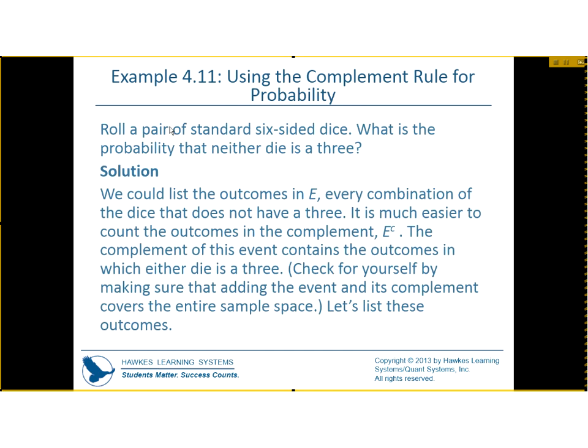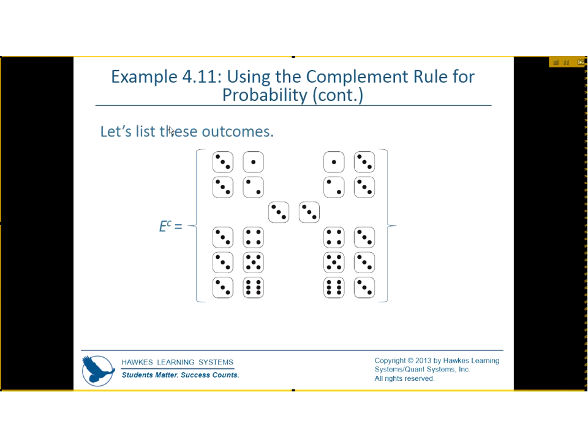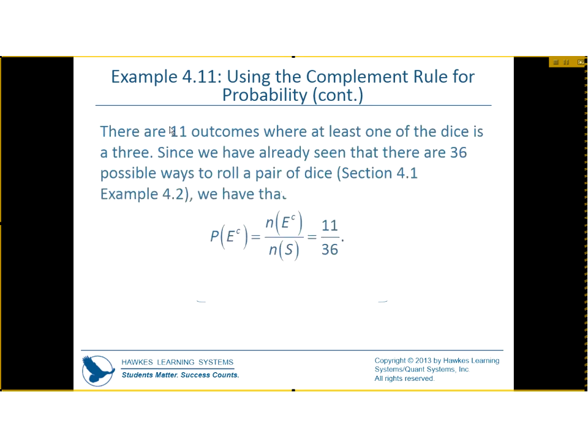Okay. Roll a pair of standard six-sided dice. What is the probability that neither die is a 3? Well, we listed it back in 4.1, and remember we have those 36 outcomes. So the best way to do this is to find where there is a 3. And we see here: 3 and 1, 1 and 3, 3 and 2, 2 and 3, 3 and 3, 3 and 4, 4 and 3, 3 and 5, 5 and 3, 3 and 6, and 6 and 3. And there were 11 of those. So the ones that have 3s are 11 out of 36.